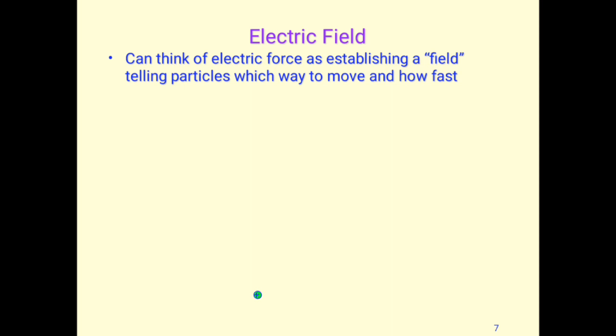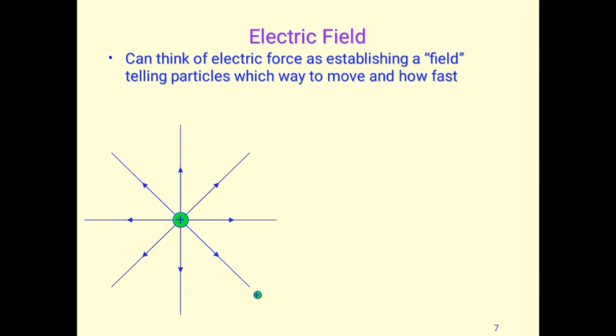The electric field tells particles which way to move and how fast they will move in that particular field. Here we have one positive charge and another positive charge coming from infinity. As we can see, the field around this positive charge is directed away from the positive charge, spreading in all directions.